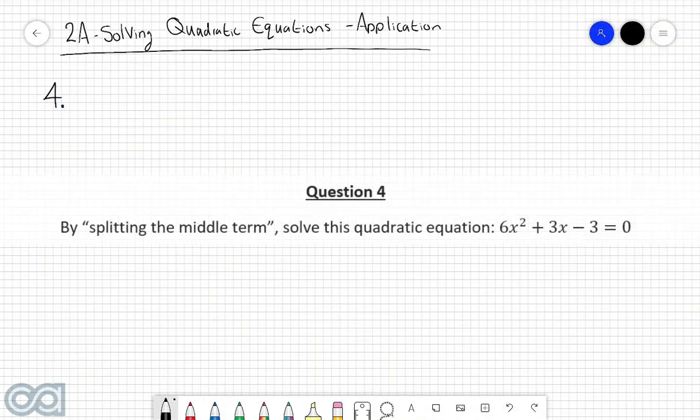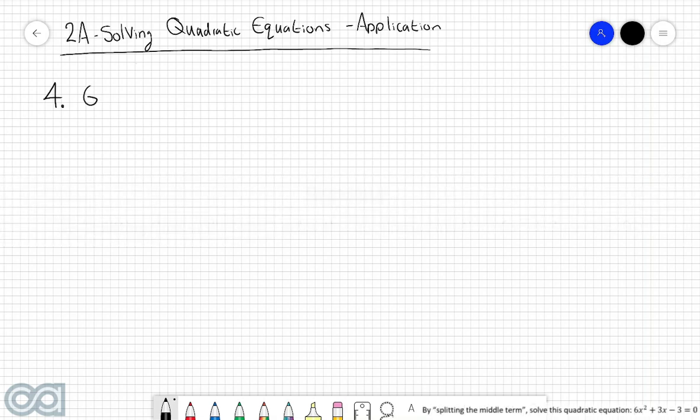Question 4. By splitting the middle term, solve this quadratic equation: 6x squared plus 3x minus 3 is equal to 0. So we're starting off with the quadratic equation 6x squared plus 3x minus 3 equals 0. We want to use the method of splitting the middle term. That means we need to find two numbers that when you add them together, you get this middle term, which is 3.